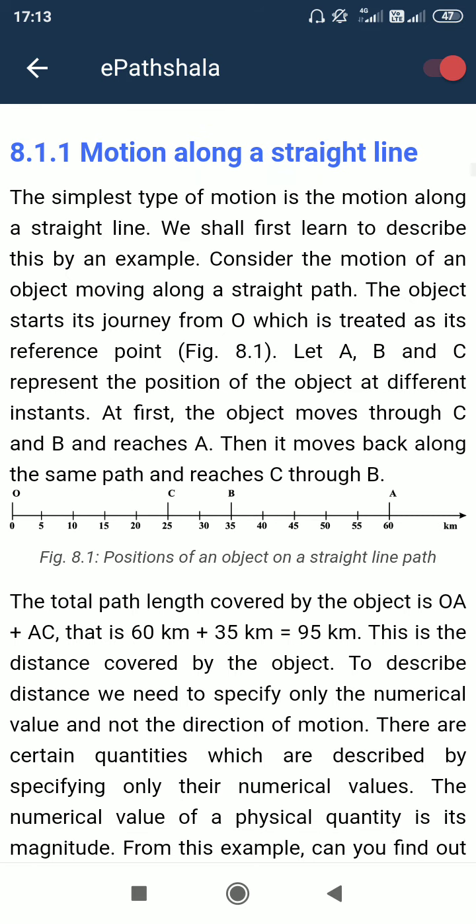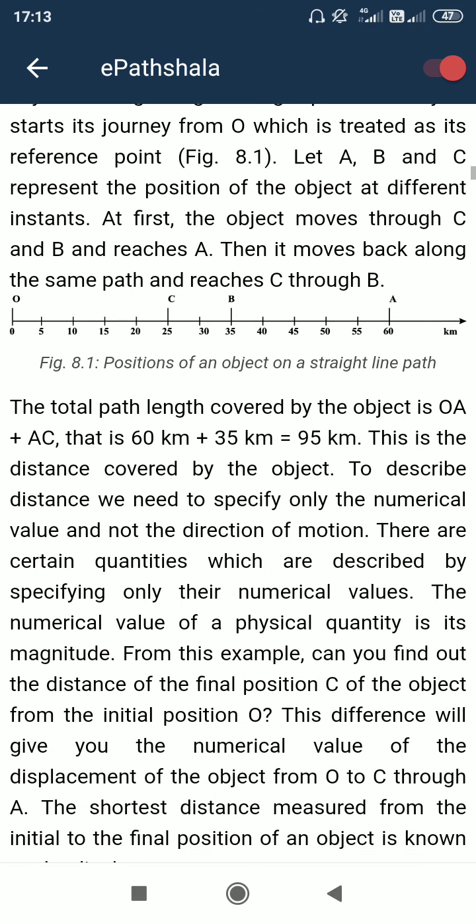Motion along a straight line. See here, one thing is given. You may think that it is a type of scale, like a large scale. Usually we have a scale like 30 centimeter, 1 meter maybe, but here it is in kilometer. 60 kilometer is written there. 0 to 5, 5 to 10, like this, the distance is increasing by 5 kilometer.